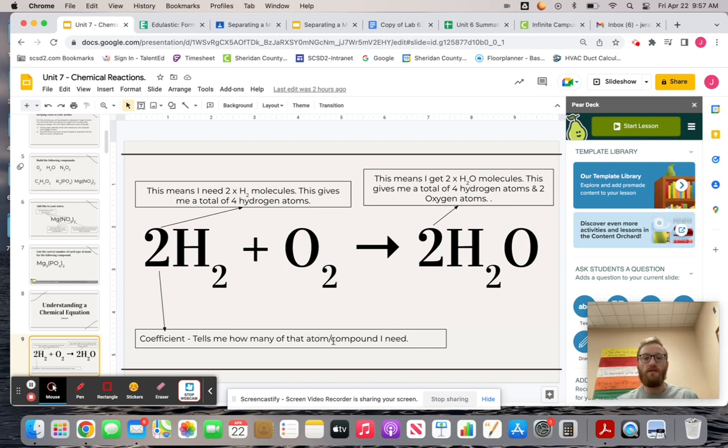And this is what we're going to get into with balancing equations. So the coefficient is what we're going to use to balance the equation, satisfy this law of conservation of matter, okay? So just make sure we have that stuff in our notes, and then you'll be good to go for Monday.